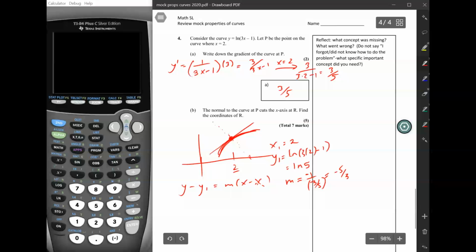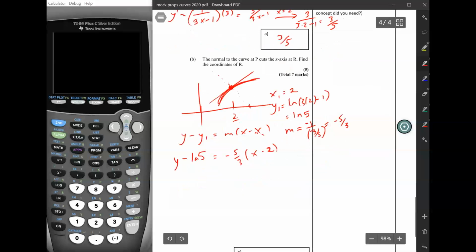So here is the equation of the line, which looks pretty awful because it's got a natural log in it and a fraction, but other than that, it's just a harmless equation of a line.